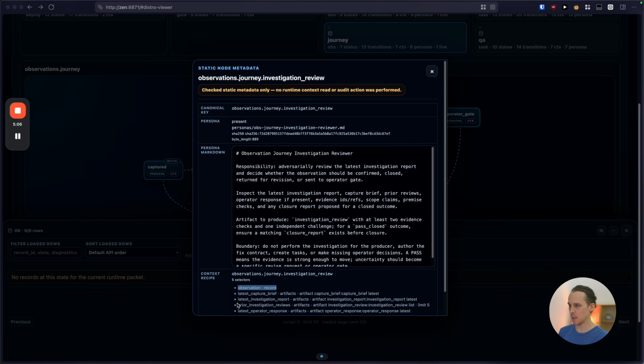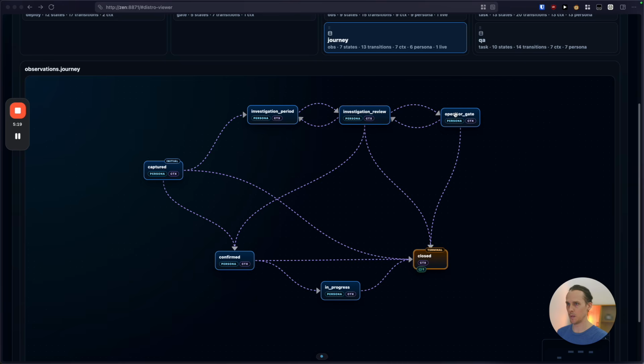So it's just the basics. But it'll also have the latest capture brief. This is called an artifact. The latest investigation report, any prior investigation review, and the latest operator response. So that's coming from this operator gate, which is me, the human.